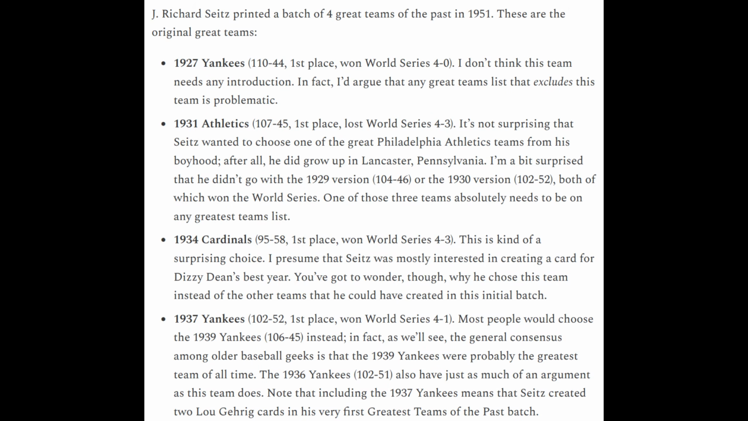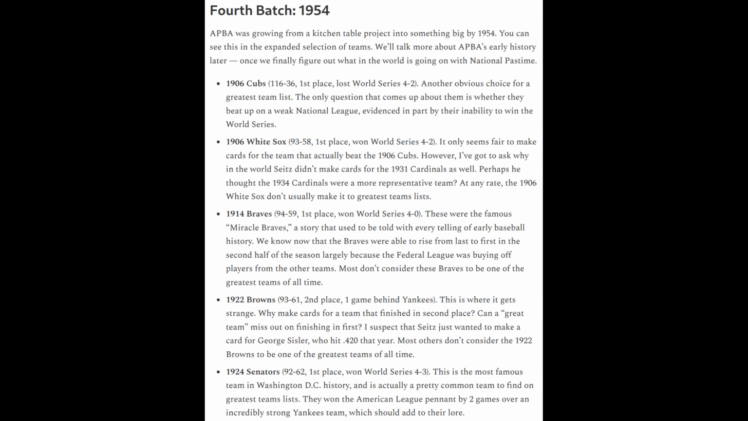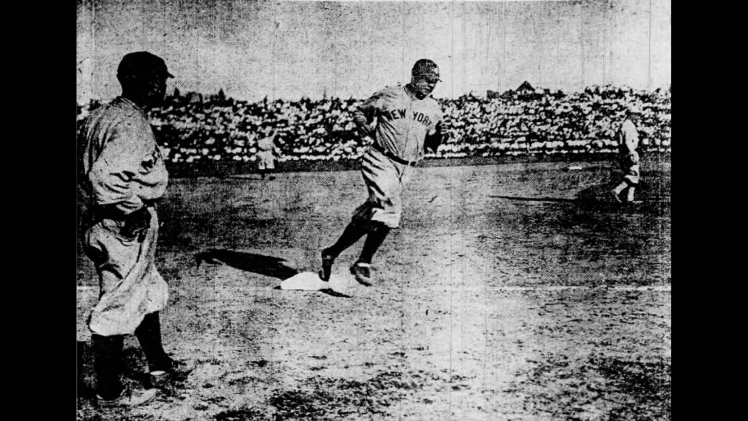When J. Richard Seitz made his first Great Teams of the Past set back in 1951, he only included teams that won the World Series. However, in 1954, he decided to make cards for the 1922 St. Louis Browns. The Browns not only did not win the World Series, but they didn't even win the American League pennant. As you'll recall from my earlier video, the Browns hosted the Yankees in a key series in late September and lost by the slimmest of margins.